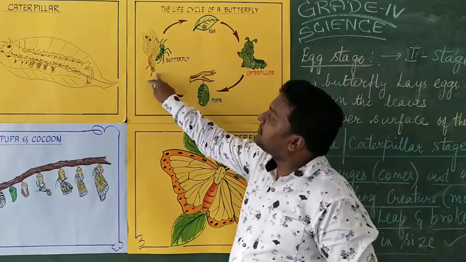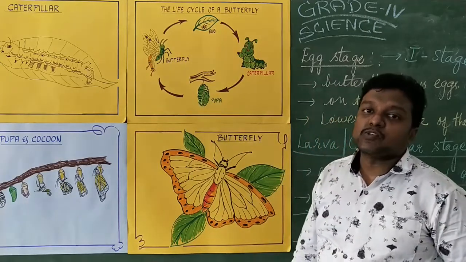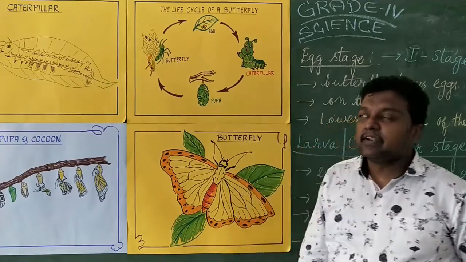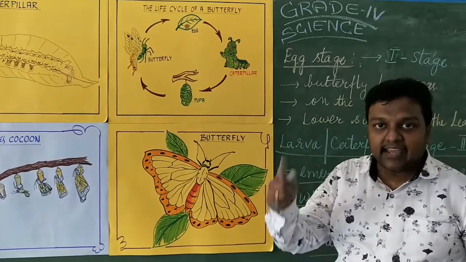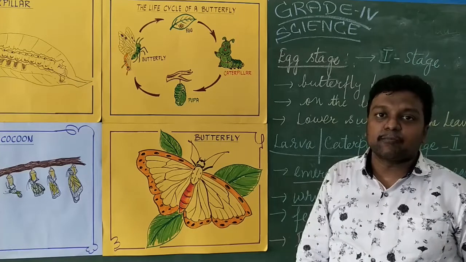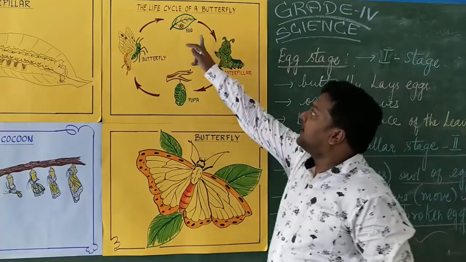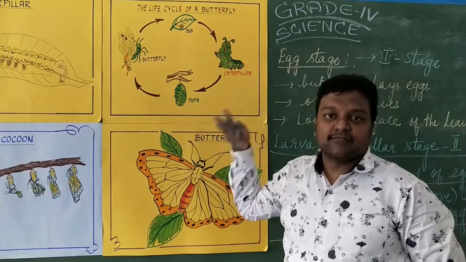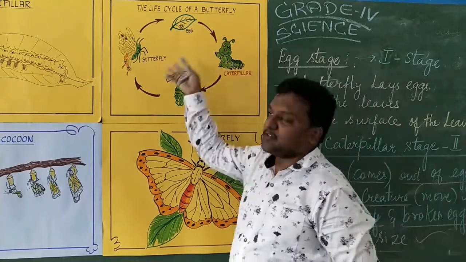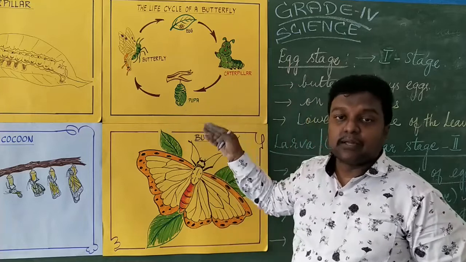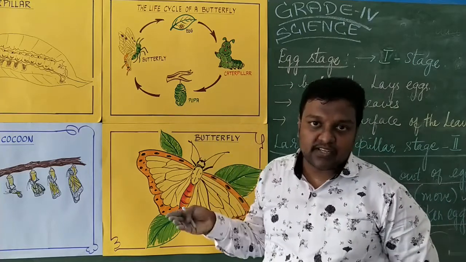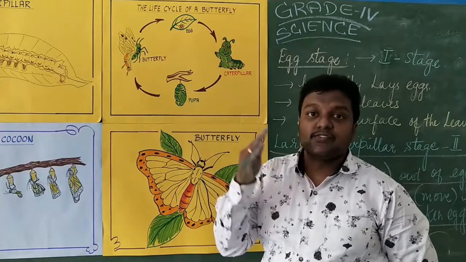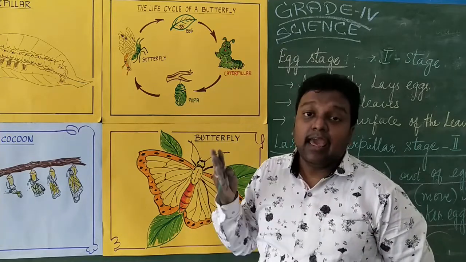Now this adult butterfly will fly and it starts to feed on the flowers and nectars. It starts to live as an individual. Again, it lays eggs. It undergoes reproduction, mating, and it lays eggs. And this life cycle will continue year after year, seasonally. That is how the perpetuation of the species happens, generation after generation.